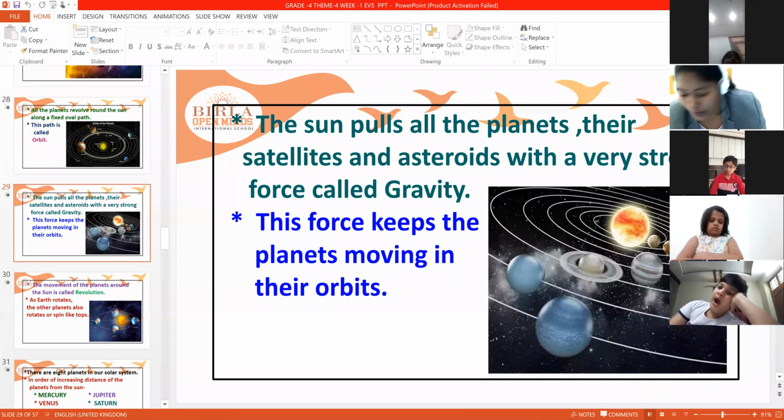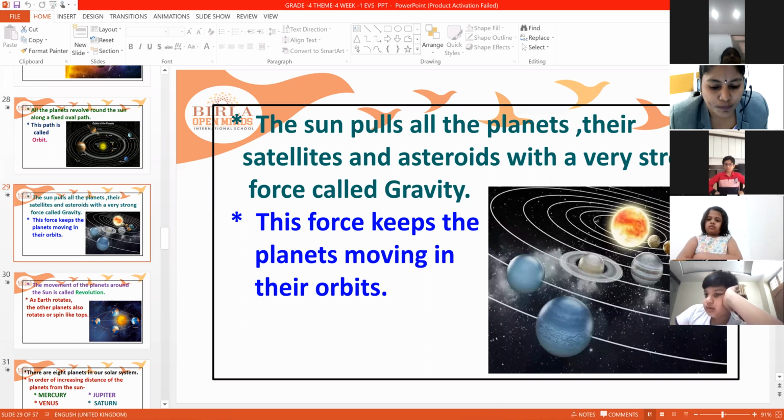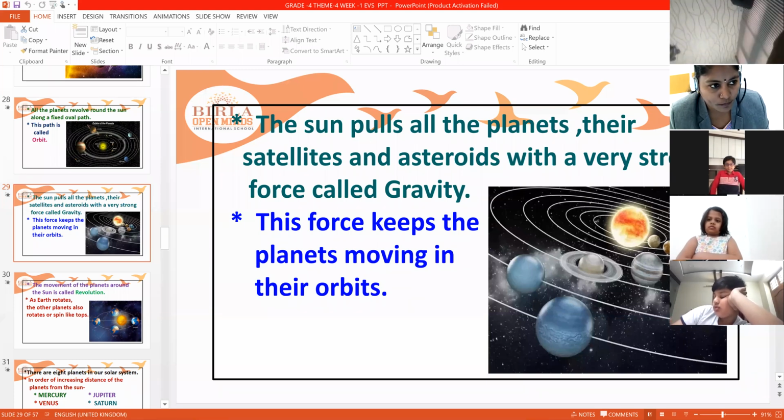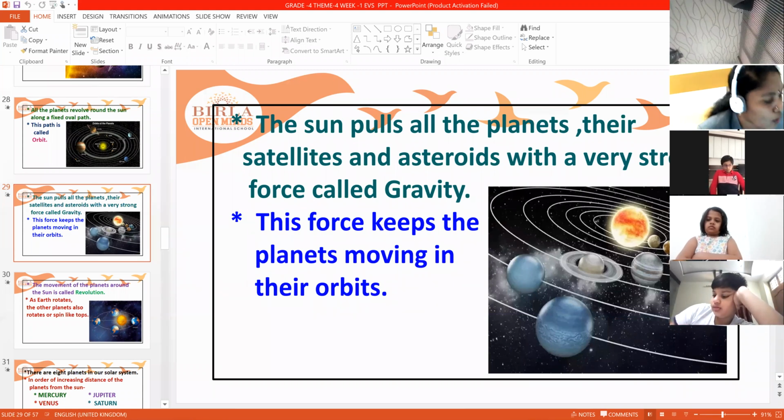This is because of the gravity of the sun. This force keeps the planets moving in their orbits. What force? Gravity force will keep the planets moving in their orbits. Means the sun's gravity helps all the planets to move in their particular orbit.